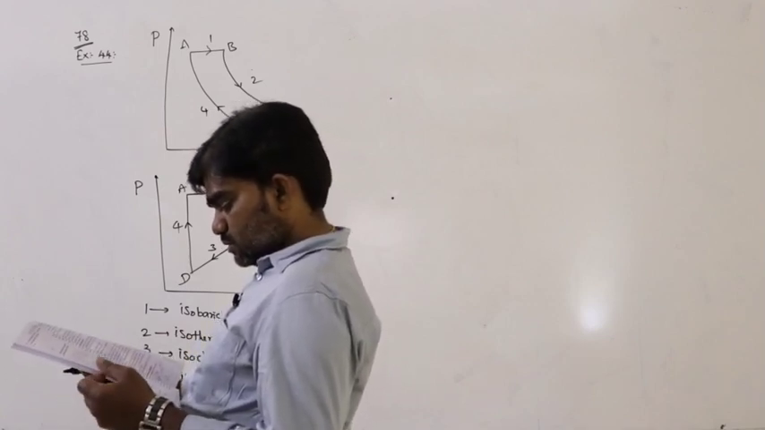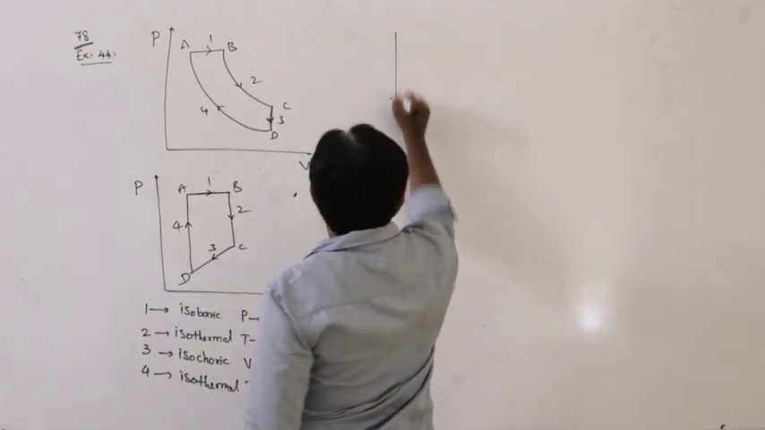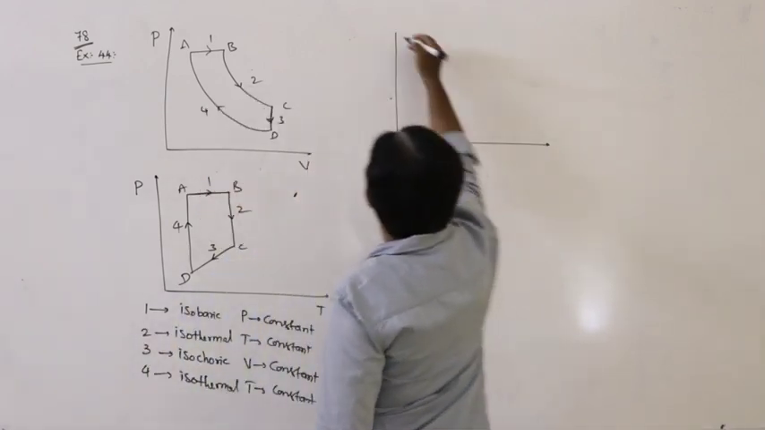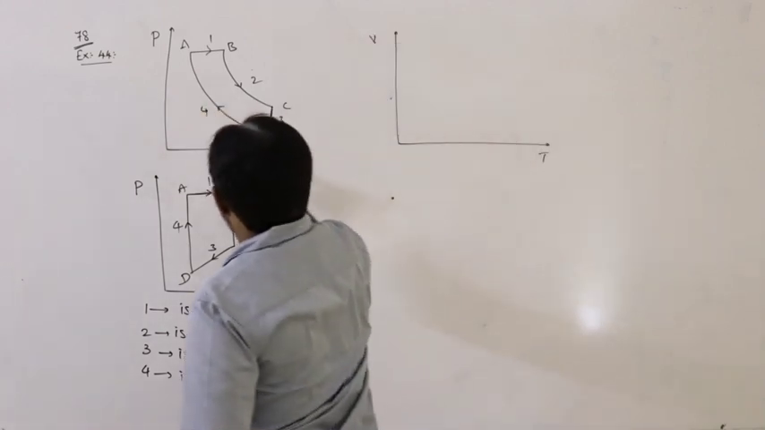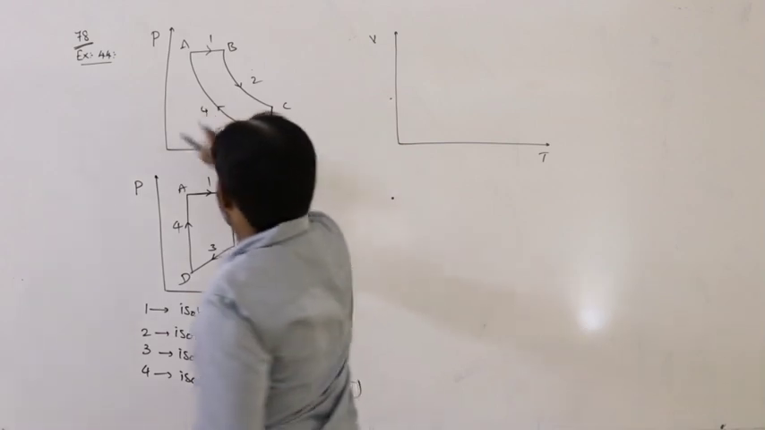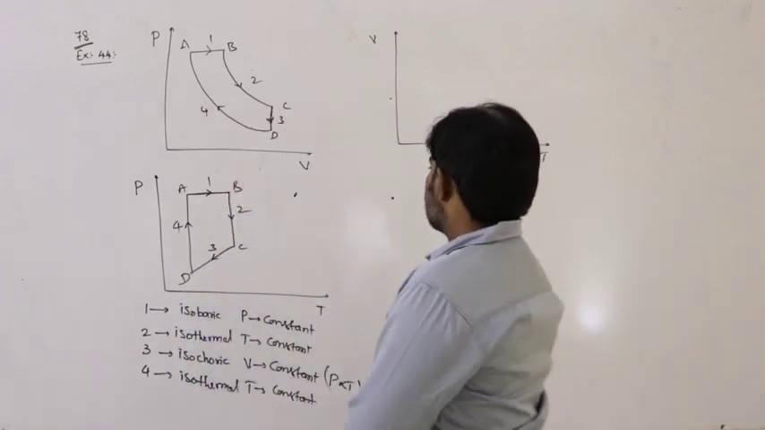Next, the same PV graph must be represented in volume and temperature. What is the shape? The same PV graph must be represented in volume-temperature. How can you represent that?